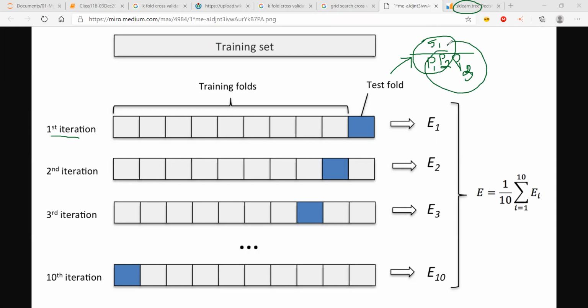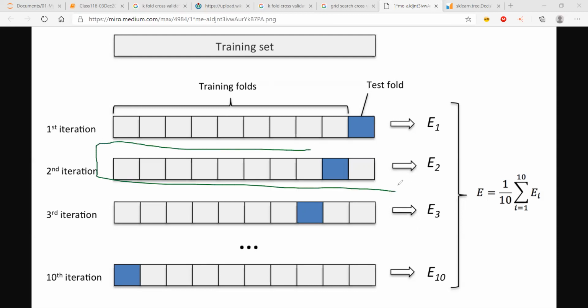I am going to take that set and test for this fold, with these or a combination of those. Then for the next fold, I'm changing the testing data and taking a different set. But if I do that, there will be a problem. It means for each and every fold, I will be testing different hyperparameters, right?